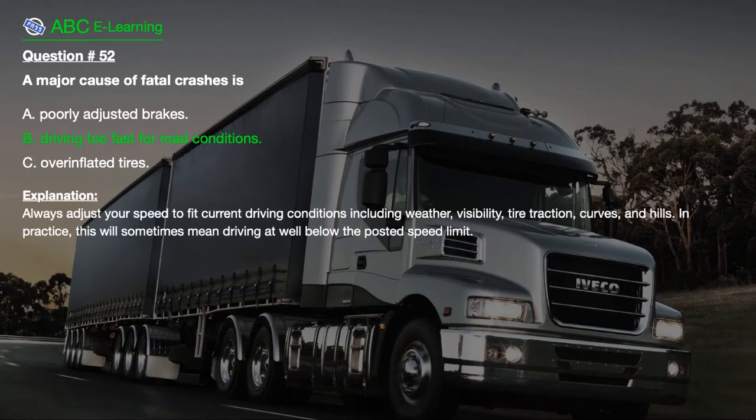The correct answer here: B. Driving too fast for road conditions. Explanation. Always adjust your speed to fit current driving conditions, including weather, visibility, tire traction, curves, and hills. In practice, this will sometimes mean driving at well below the posted speed limit.